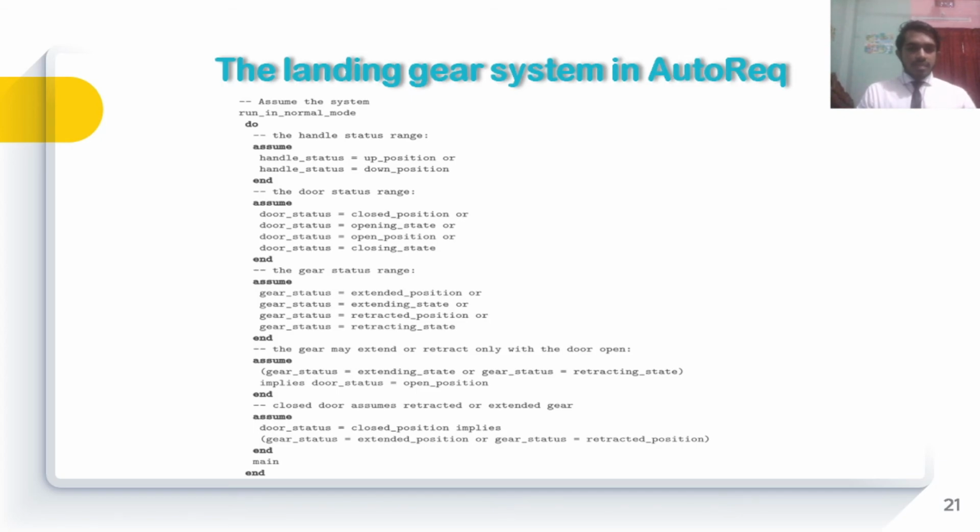Then the gear may be extended or retracted only with the door open. That means if the door is open, the gear will be extended or retracted. That is why the gear status is equal to extending state or retracting state implies the door is in open position. If the door is in closed position, then the gear is not extended or retracted.